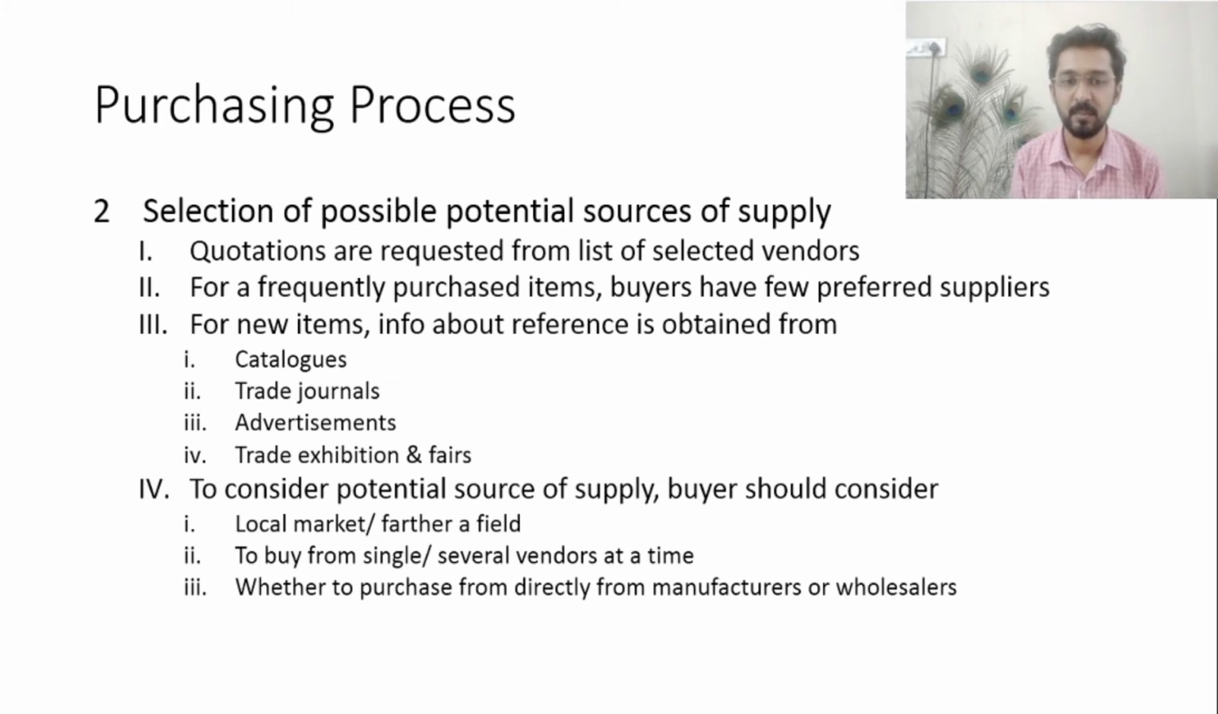Some small quantity will be bought from one supplier, and some small quantity from another supplier. That choice we have to make here. Also, whether to purchase the item directly from the manufacturers or from the wholesalers available in the market, that choice we have to make. We here means the purchase department.